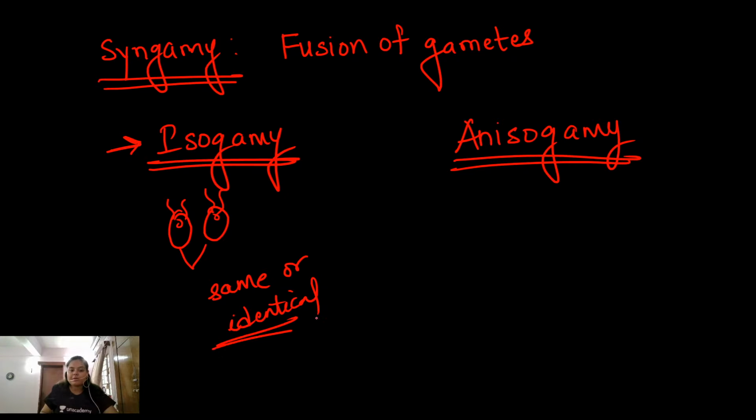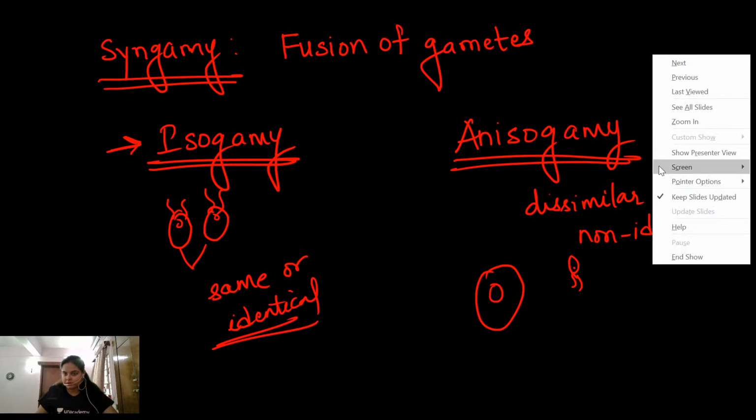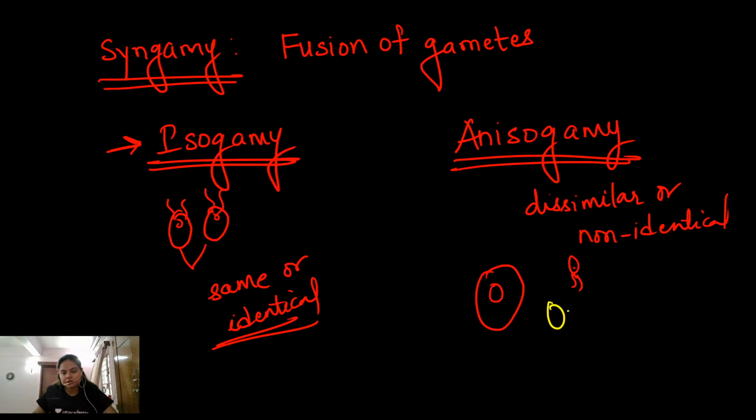Now what happens in the anisogamous condition? Fusing gametes are dissimilar or non-identical in nature. For example, a large female gamete is present and a small motile male gamete is present, or various other combinations are possible. So the anisogamous condition means dissimilar or non-identical gametic fusion, and a modification of this condition is the oogamous condition.